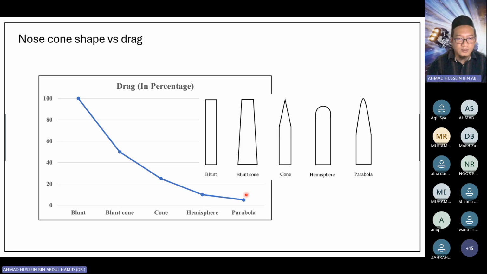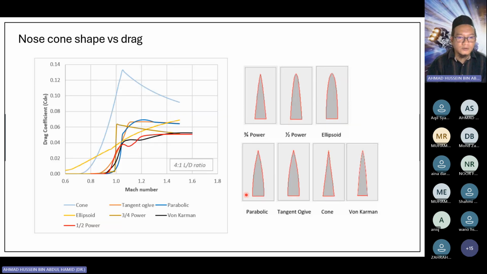But other than shape, we know that the drag will also depend on the flight speed, the Mach number. At very low speed, less than 0.8, we see that the shape of the nose cone is almost negligible in terms of the drag coefficient.